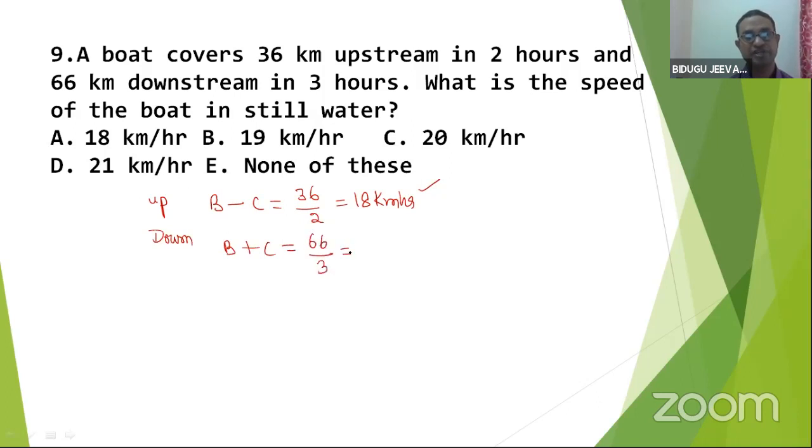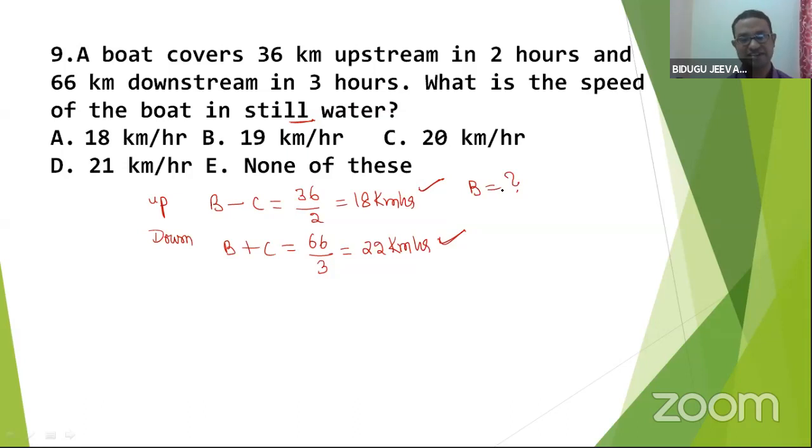66 kilometer for 3 hours. That is 22 kilometer per hour. So look at here. Downstream speed is more. Upstream speed is less. What is the speed of the boat in still water? I want to calculate B. Can you please tell me?